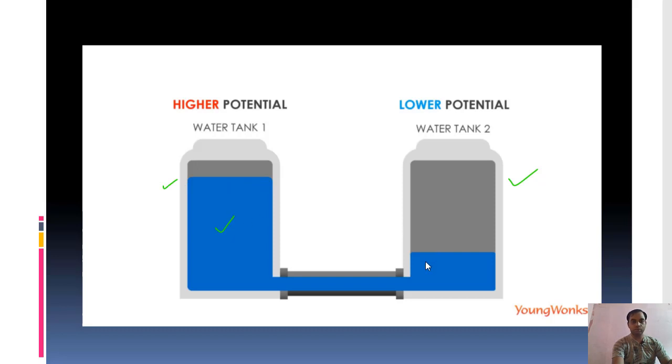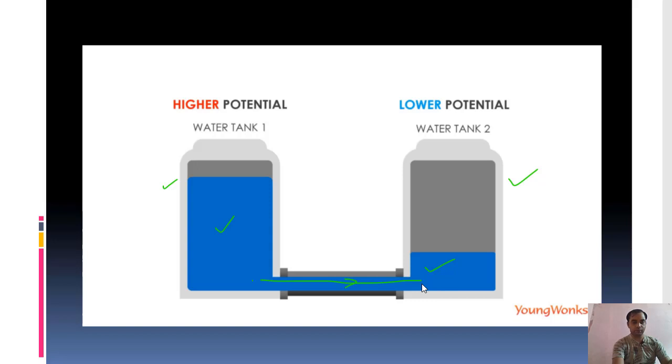Tank number 2 is partially filled with water. Now if you connect tank number 1 and tank number 2 through this pipe, what is going to happen? As tank number 1 has much more water compared to tank number 2, water from tank number 1 will start flowing to tank number 2.